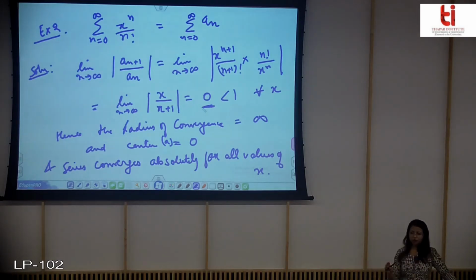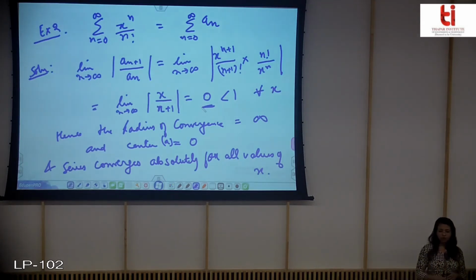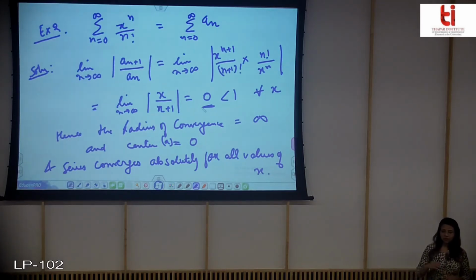So you don't have to put restrictions on x. For this value of x your series is convergent, after that it is divergent, and then finding at the end point. So in this case, you can see that the power series converges. You give any value of x, this given power series will converge.